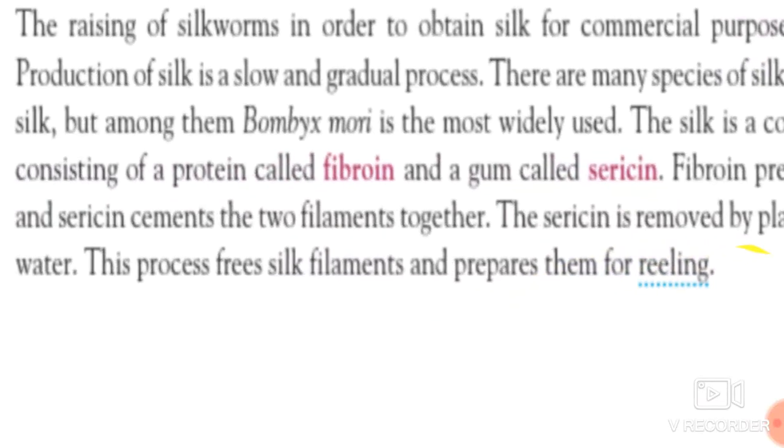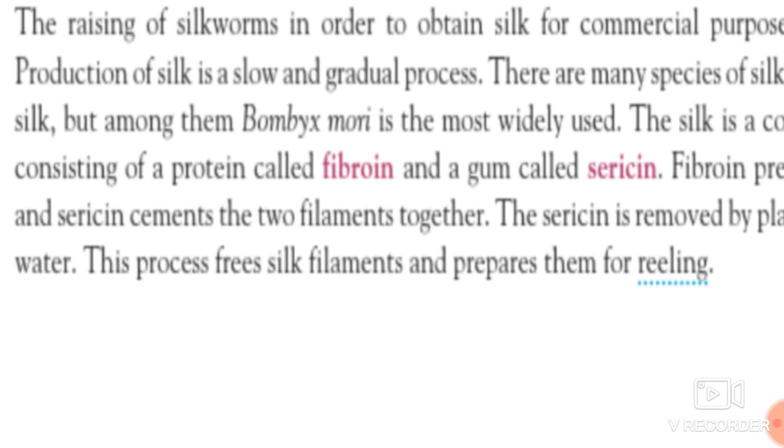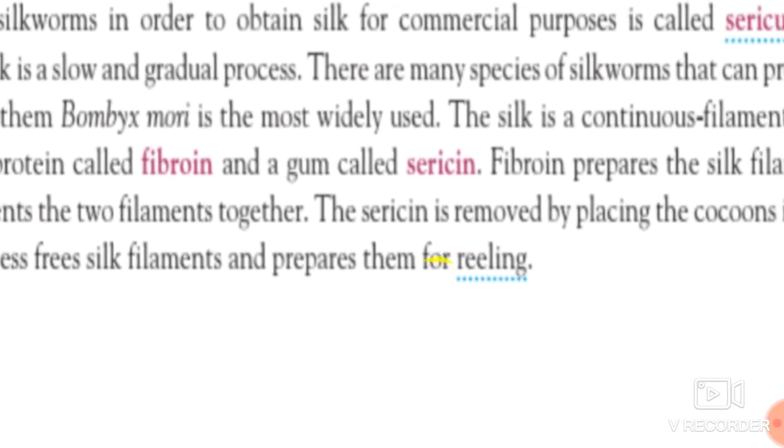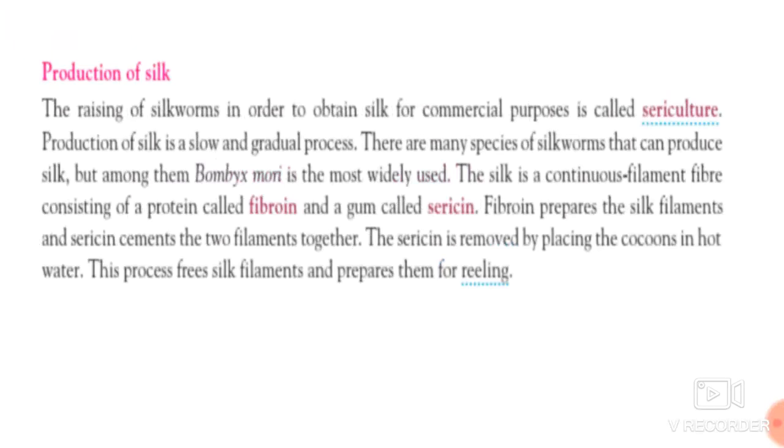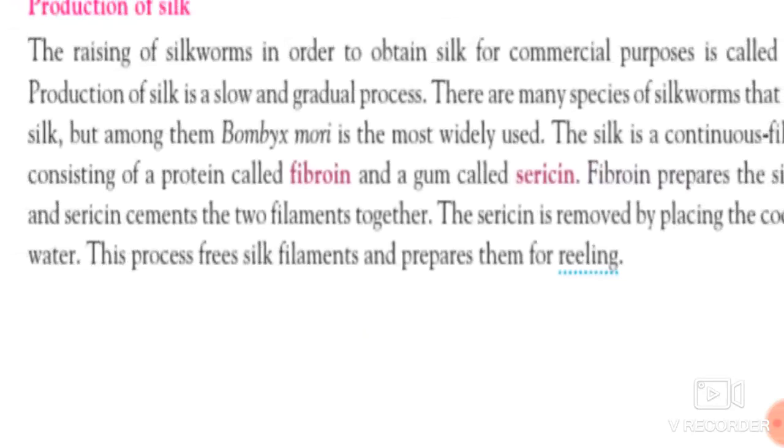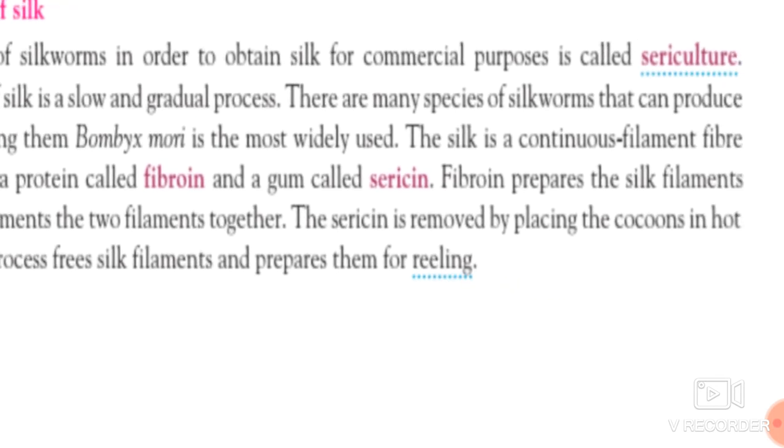The fiber which is secreted by the gland, that is the proteinaceous fiber, is known as fibroin, and a gum called sericin. Fibroin prepares the silk filament and sericin cements the two filaments together. Fibroin is the protein filament, and whenever these two protein filaments are joined with the help of cement, that is known as sericin. Sericin acts as the joining cement, and fibroin is the fine silk filament.